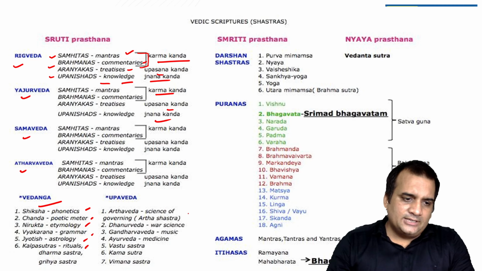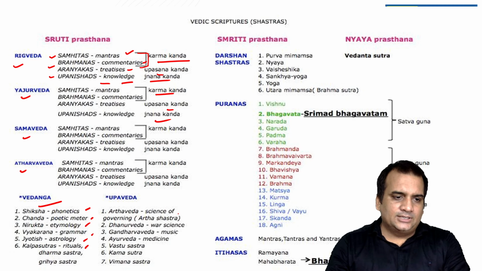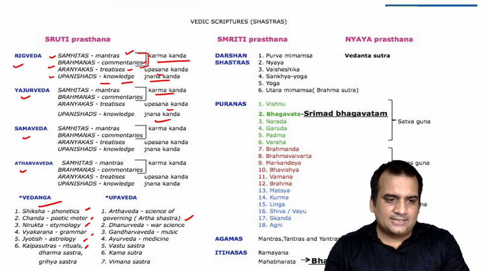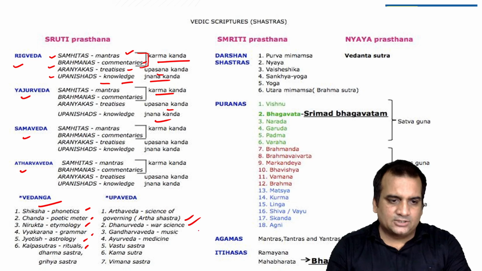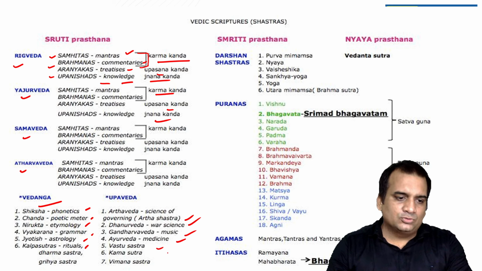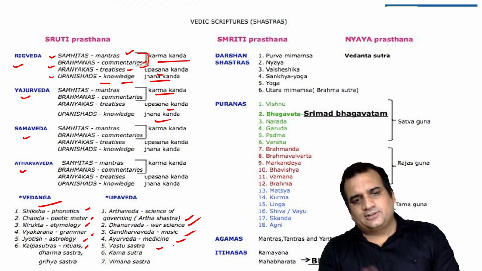Then the Upavedas, what are the Upavedas? Like Artha Veda, the science of governing, that is the Artha Shastra. Then there is Dhanur Veda, that is the war science. Gandharva Veda is related to music, Ayurveda is related to medicine. Then you have Vastu Shastra, Viman Shastra, and so on.